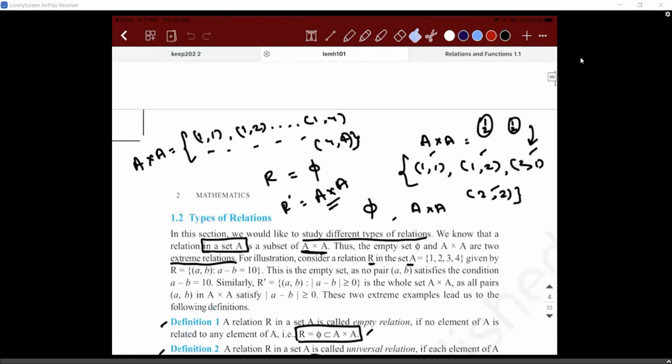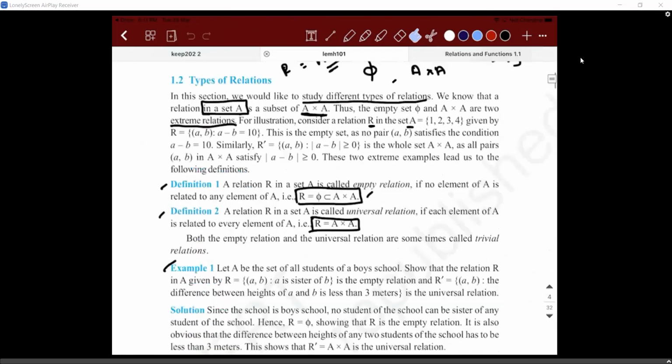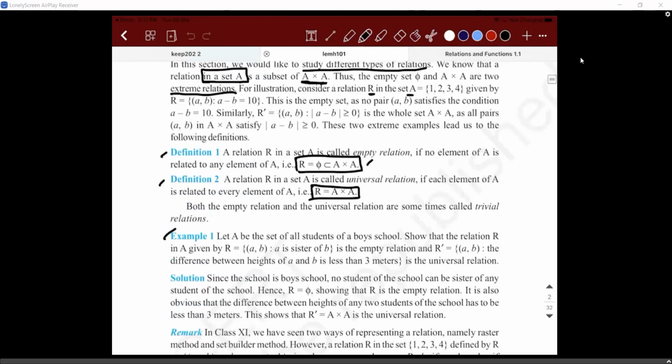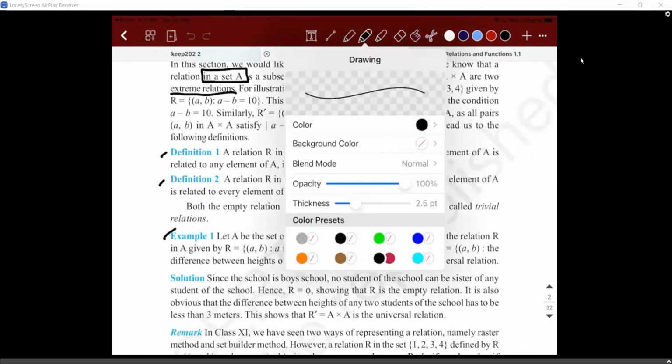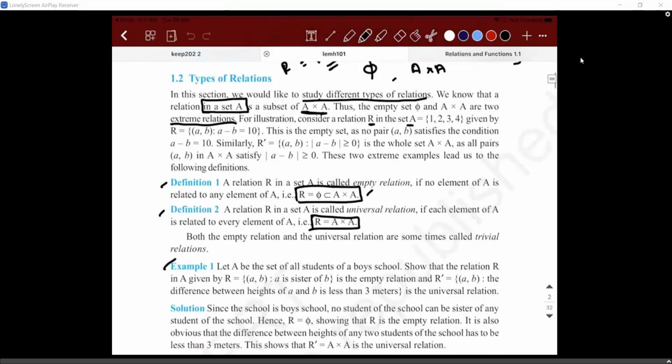Yesterday we were discussing the first two types of relation. What are they called? They're called reflexive and symmetric. Right. We saw two other relations which were called empty relation and universal relation. I hope you guys are clear, right? No doubt about that.